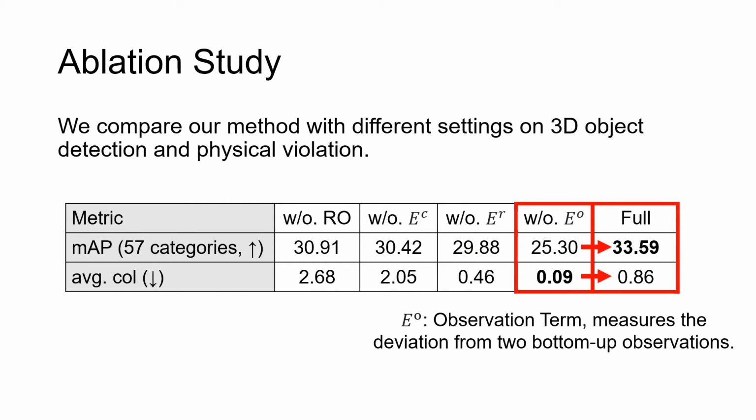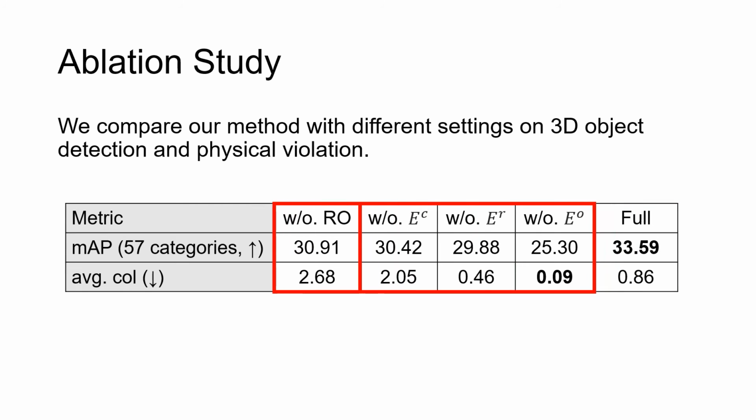We observe even greater drop on mAP when removing observation term. This shows that bottom-up observations help 3D object detection by constraining object poses with initial estimation and reprojection. Finally, it is interesting to see that not a single one term can be removed for our model to work, showing that our proposed terms collaborate to improve 3D detection.